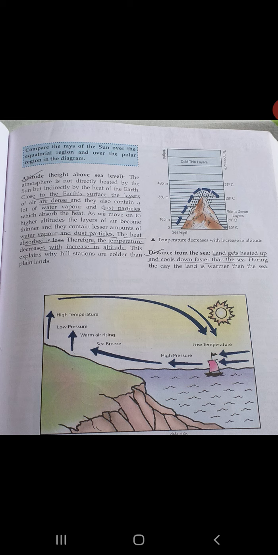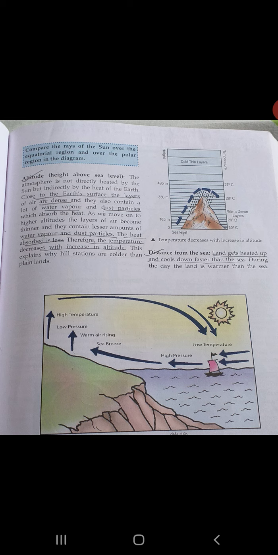But the layers of the air are most dense near the earth's surface, and they contain water vapor and dust particles which absorb the heat, and as a result, this atmosphere is heated up. Okay, as we move on to higher altitude, the layers of the air become thinner and they contain less amounts of water vapor and dust particles.